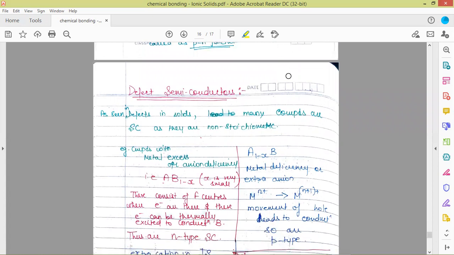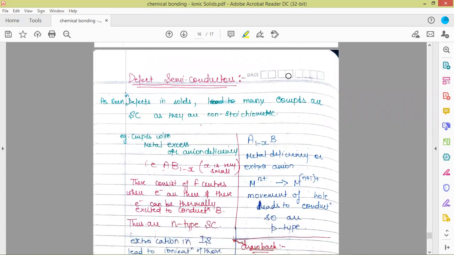Next we have defect semiconductors. Now what are defect semiconductors? As we have discussed defects in solids, many compounds of the solids, when they have defects, behave as semiconductors, especially the non-stoichiometric ones. For example, when we discussed the compounds with metal excess or anion deficiency.